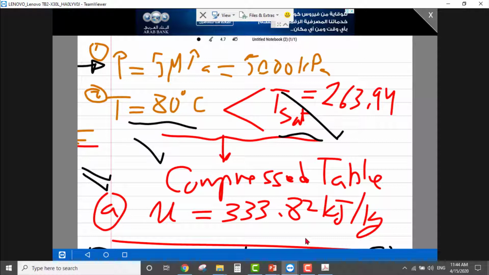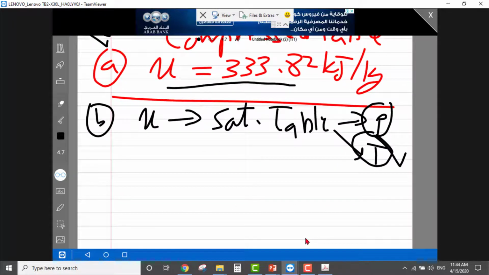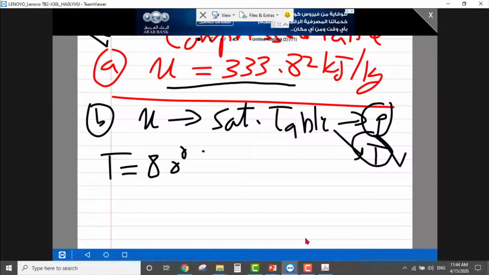And fortunately, we could find it, but sometimes we could not find it. So do we need to go back to the pressure table? The answer is no. Go to the temperature table. So we must go to T equal to 80 without any check, okay, and find out your needed value, which is equal to UF.